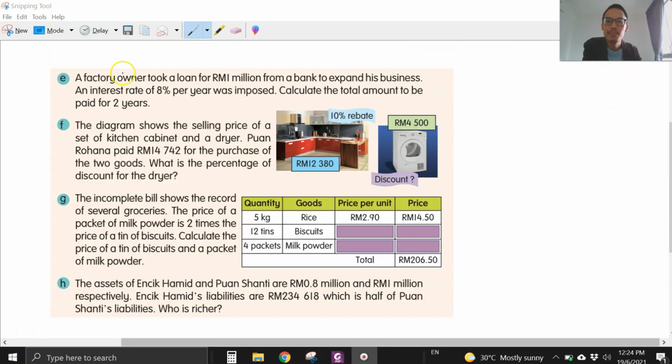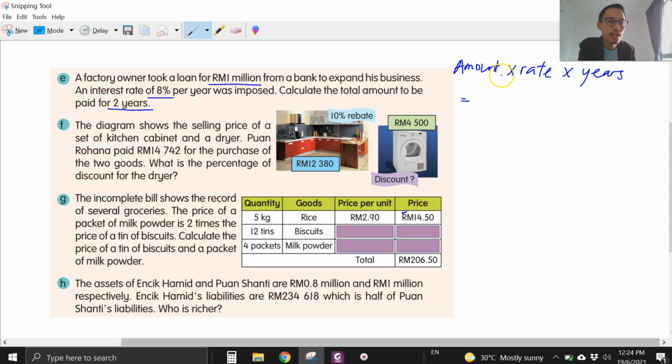Okay, question E. A factory owner took a loan for 1 million ringgit from the bank. An interest rate of 8% per year was imposed. Calculate the total amount to be paid for 2 years. So the formula here is the amount or the capital times the interest rate times the number of years.